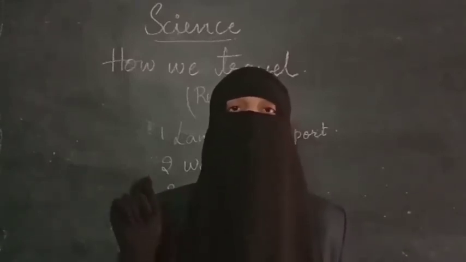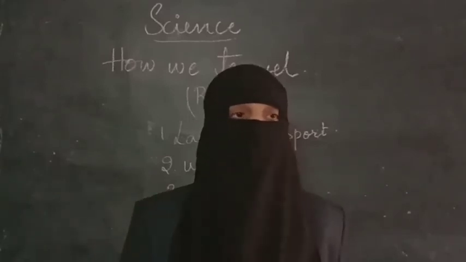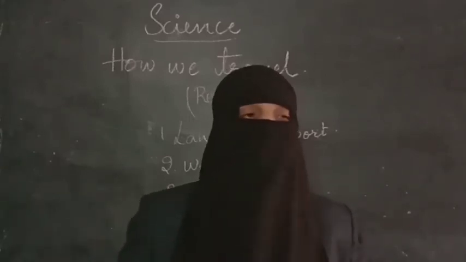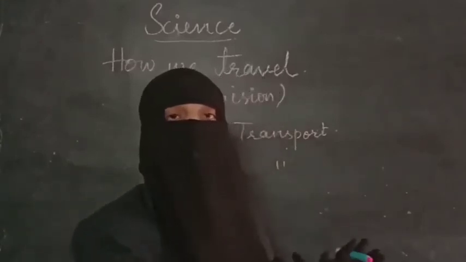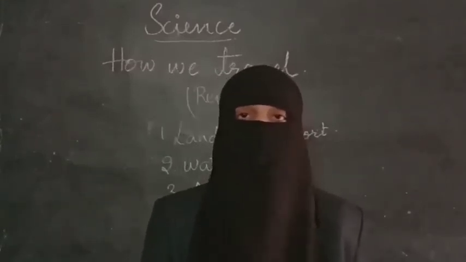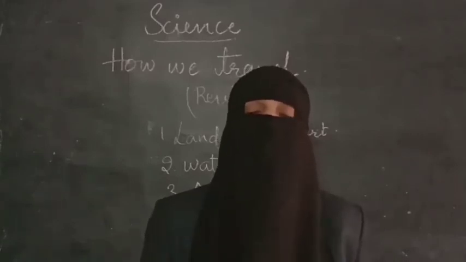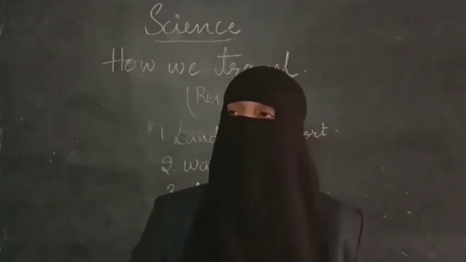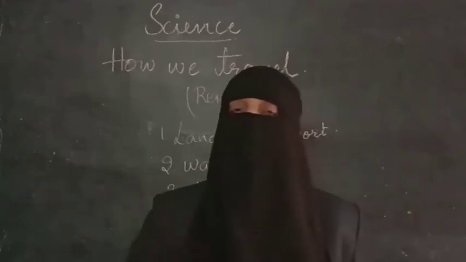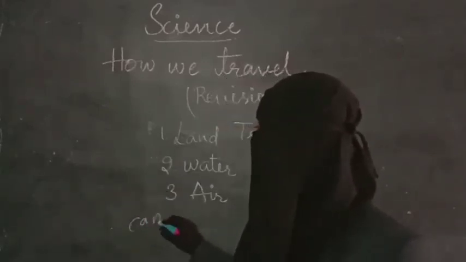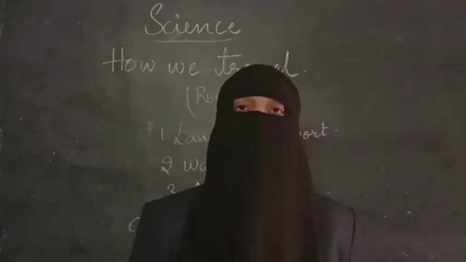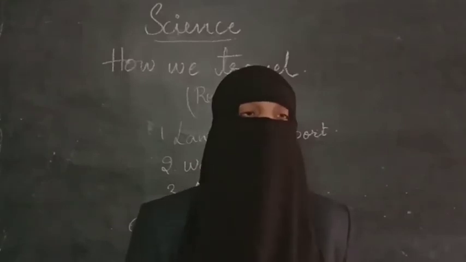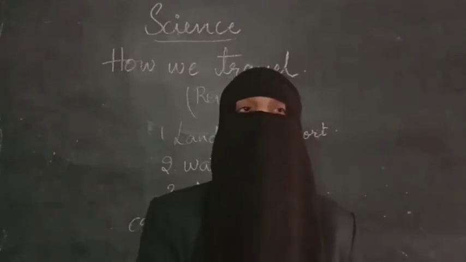we need animals. Like in deserts, desert is full of sand. We can't walk easily, we can't use any means of transport, land or water transport. So desert means no water, obviously no water transport, and whereas for land transport, the roads will not be that good. We can't go in the desert, so we use camel. Camel is called the ship of the desert because in deserts camel will be carrying the people as well as the luggage. In the same way, in the hilly stations, if you want to go up and down mountains